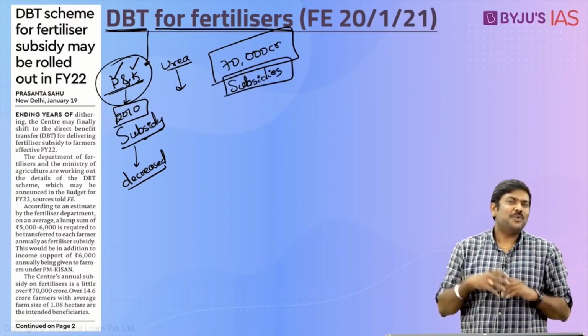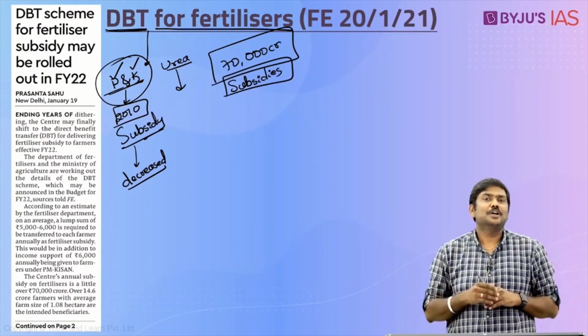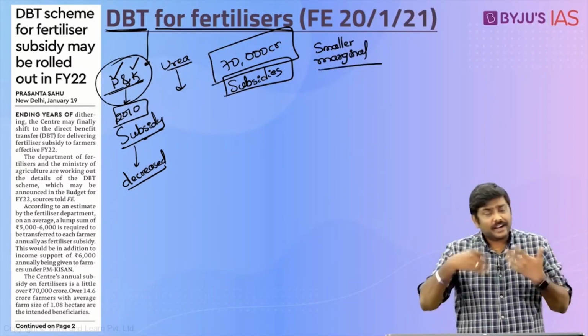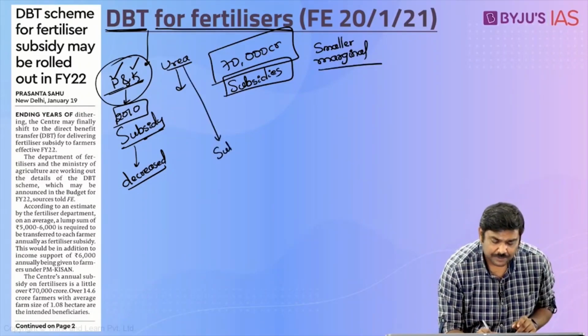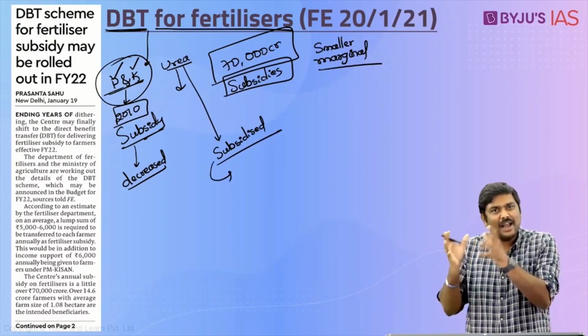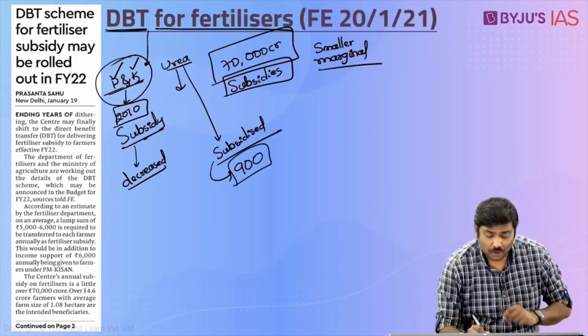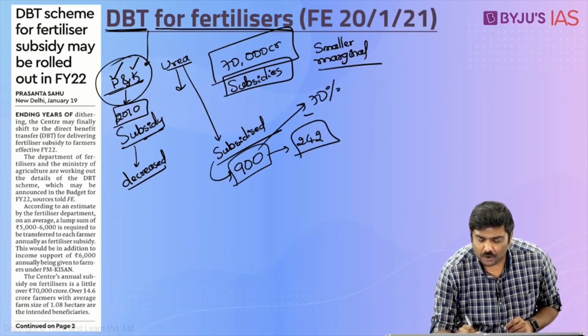Now, in order to address some of these issues, what are the issues? Yes, the Government of India is providing subsidies for all the three types of fertilizers, but it has been found that the smaller and marginal farmers are unable to get the full benefit of these particular fertilizers. In addition to this, in case of India, the urea prices are heavily subsidized. As per one estimate, to produce a 45 kg bag of urea, that is gas-based urea, it takes around 900 rupees. But the same bag of urea, when it is sold in the market to the farmer, is sold at around 242 rupees, thereby giving a huge discount on this particular urea.